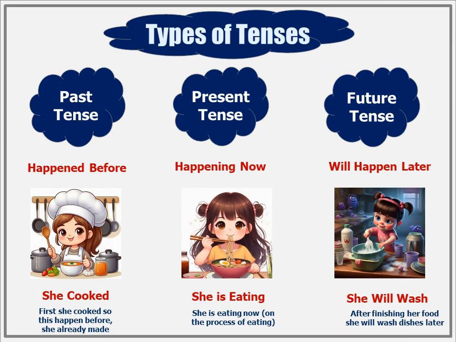But wait, verbs are not just actions, they also tell us when the action happens. That's where tense comes in. Let's time travel. Past, it already happened. Example, she cooked. Present, it is happening now. Example, she is eating now, she is in the process of eating. Future, it will happen later. Example, she will wash the dishes. Now I think you all understand that she is eating, which is the current action, and she already cooked, so it shows past, and then after eating she will wash the dishes, and this will happen in the future.